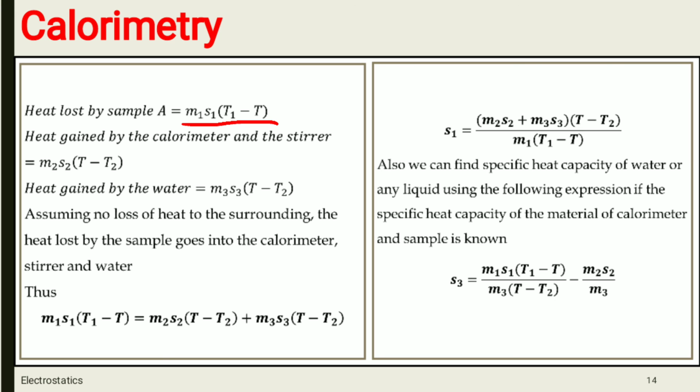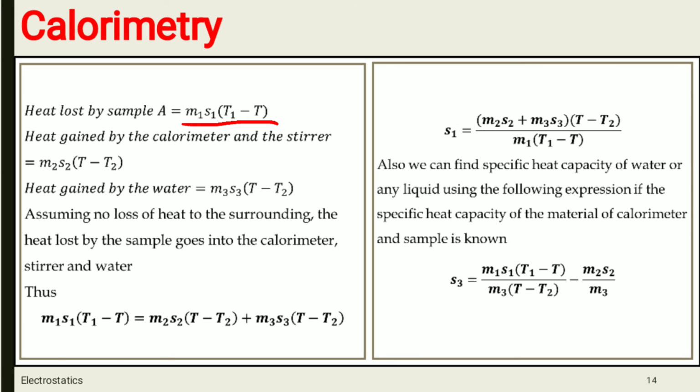Heat gained by the calorimeter and stirrer is M2 S2 (T minus T2). Then heat gained by the water is M3 S3 (T minus T2).